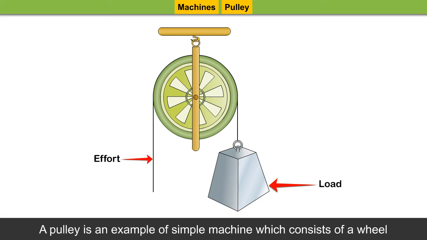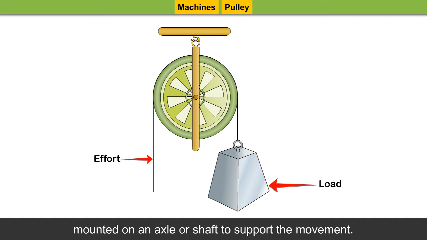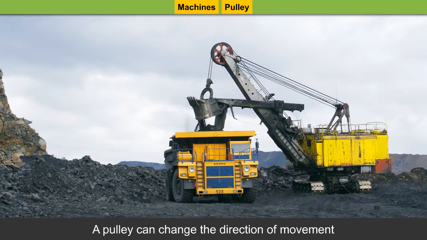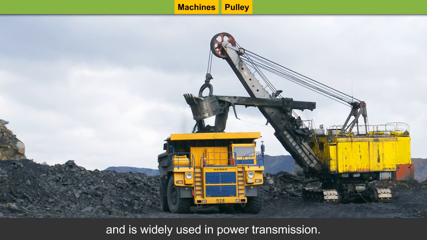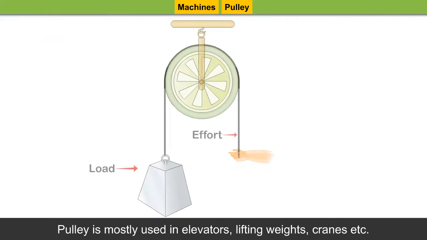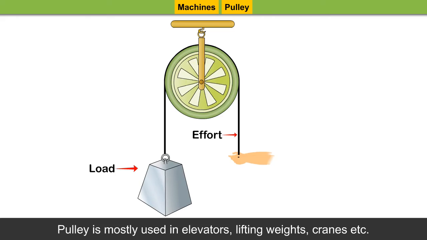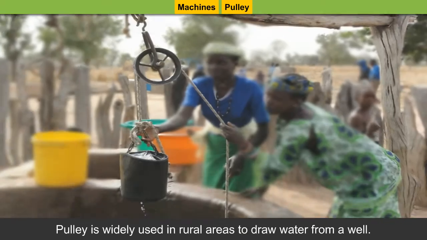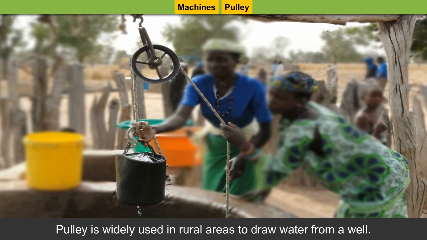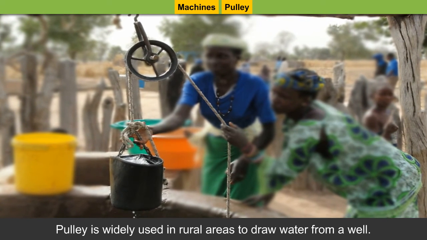Pulley. A pulley is an example of simple machine which consists of a wheel mounted on an axle or shaft to support the movement. A pulley can change the direction of movement and is widely used in power transmission. Pulley is mostly used in elevators, lifting weights, cranes, etc. Pulley is widely used in rural areas to draw water from a well.